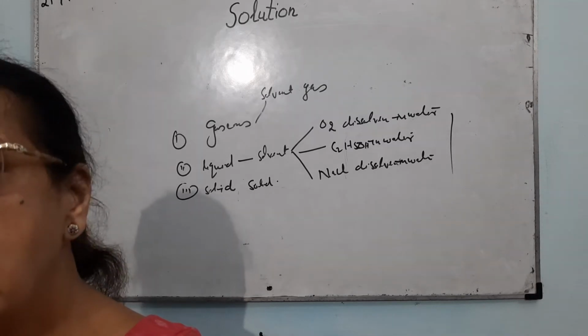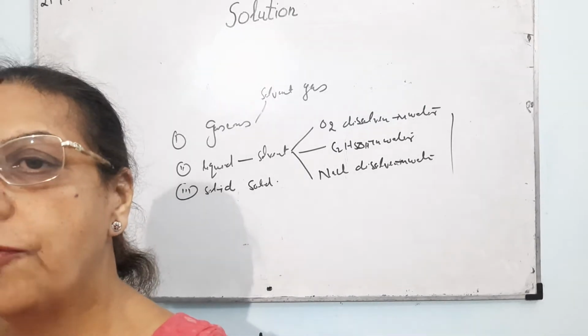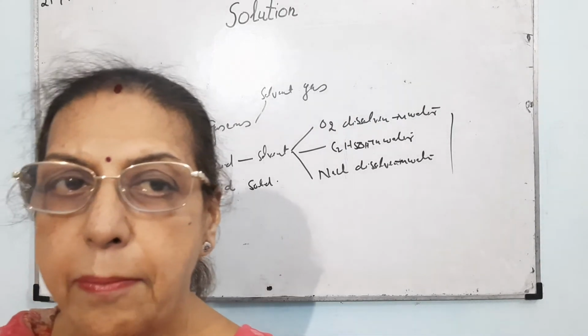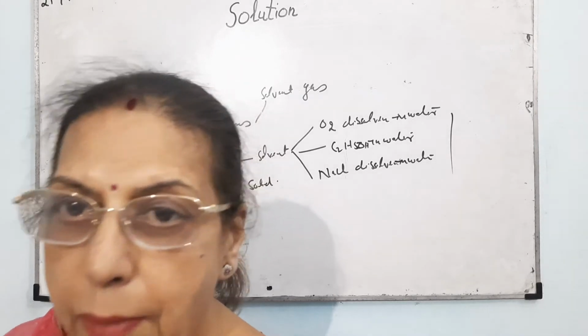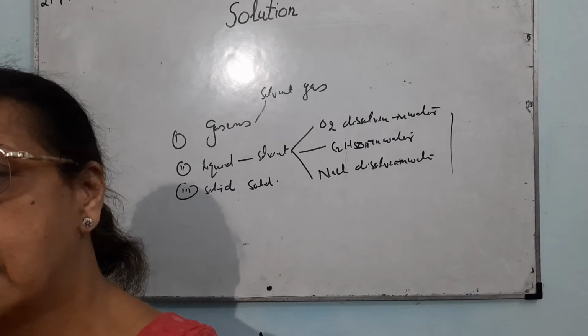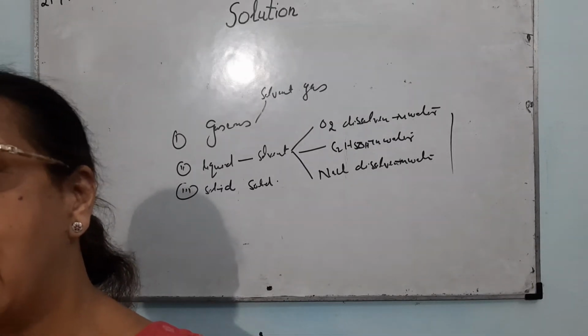If you talk to any layman, if the amount of sugar is more in this solution, then the layman will say that it is much sweeter. But in chemistry, you will express this sweetness in the form of strength.